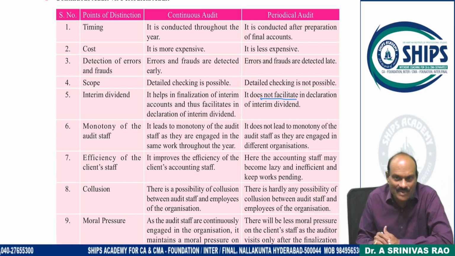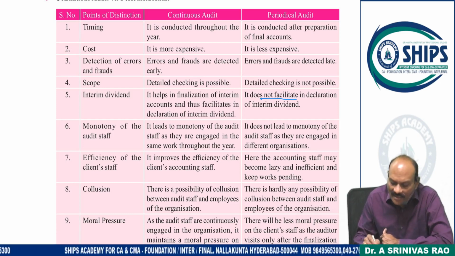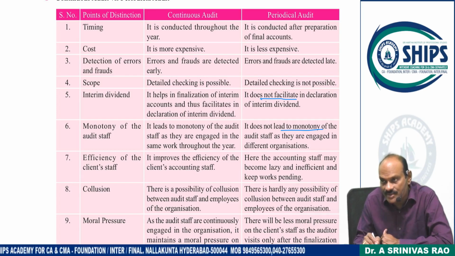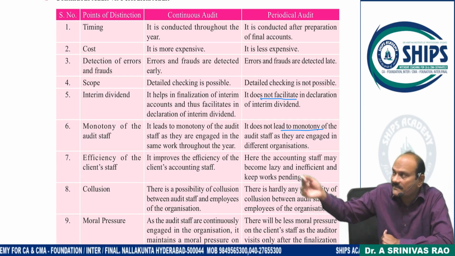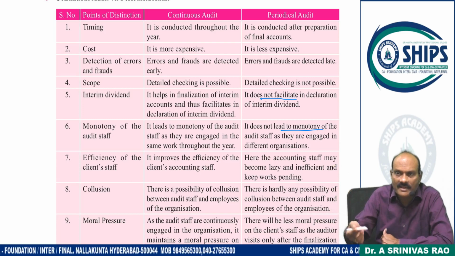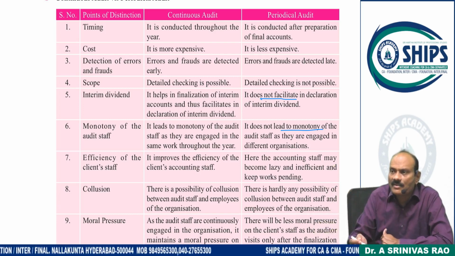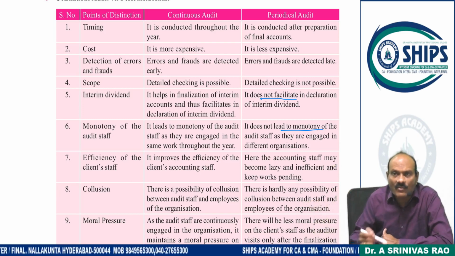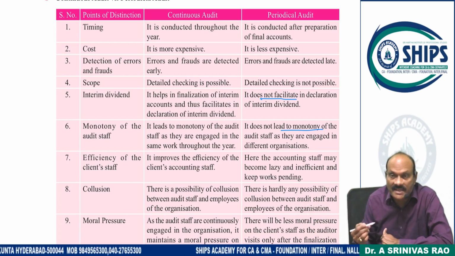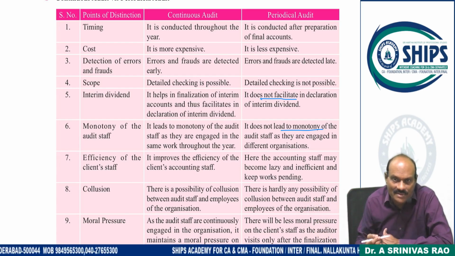Monotonous feeling, boredom. Periodic audit does not lead to any monotony of audit staff as they are engaged in different organizations. One week here, 10 days there, 15 days there. I am visiting different companies for different audits. One day I go to ITC, one day I go to State Bank of India, one week I go to Infosys. I visit different organizations, and it excites me to learn something new from them also.